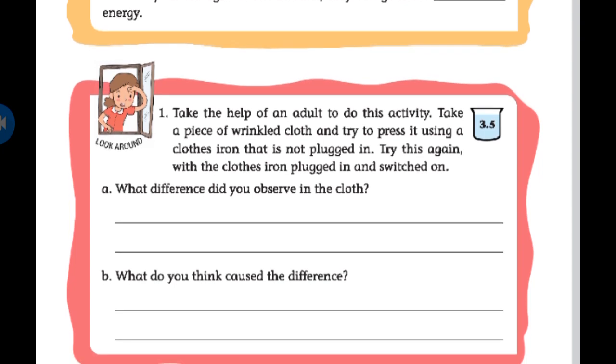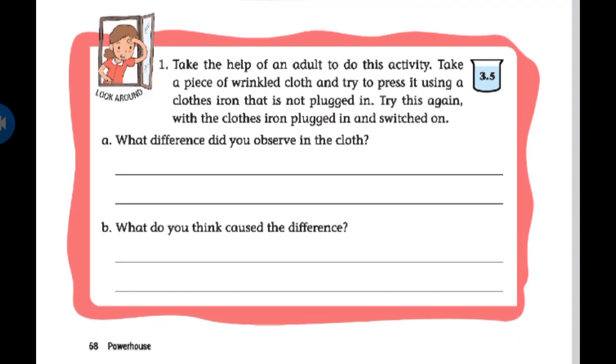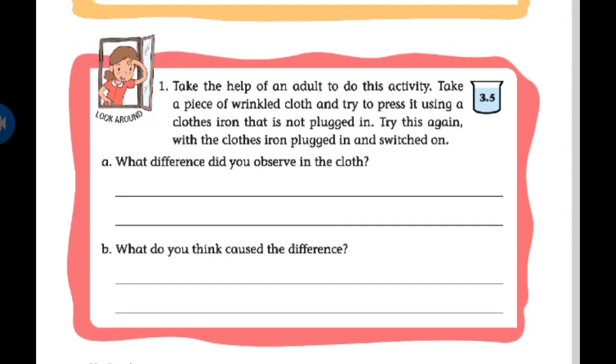And students, be careful while doing this activity. So students, listen carefully. Take a piece of wrinkled cloth. Wrinkled means a cloth that has folds and creases.